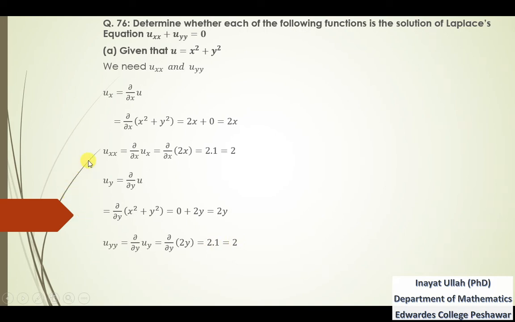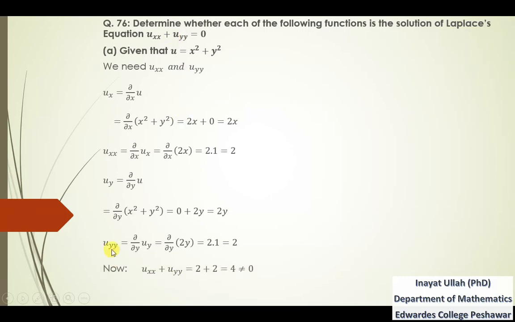Now we need to add up these two derivatives, uxx and uyy. If the answer is 0, then this function will be the solution of the Laplace equation, otherwise not.